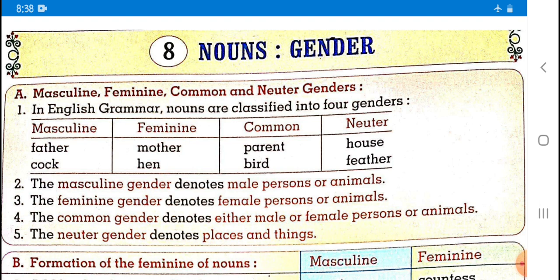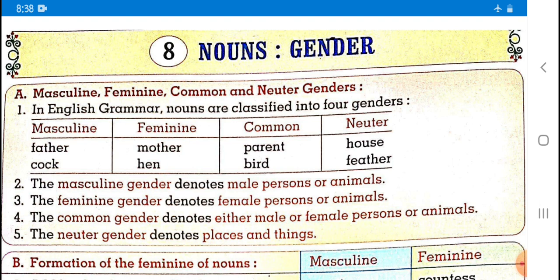Let me talk about what is masculine. The meaning of the masculine is based on male part of person or male part of animal. Clearly mentioned that the masculine gender denotes male person or animal. For example, father, it is masculine, mother, that is feminine. So here I talk about two human beings, male gender or female gender.